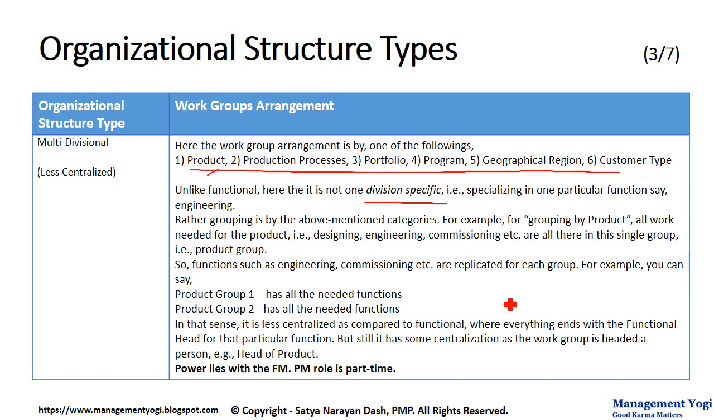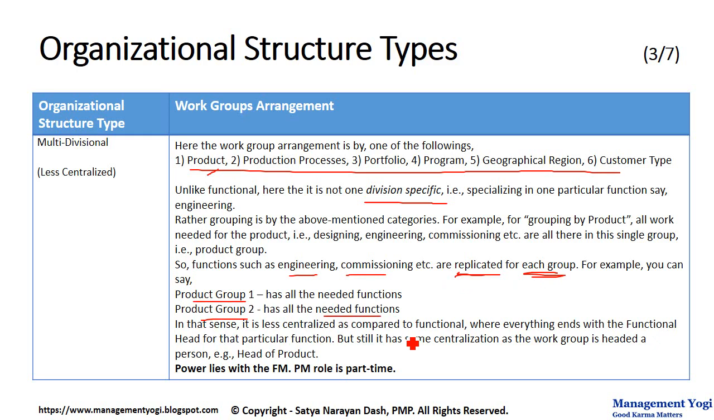These are the categories. For example, grouping by product, or grouping by portfolio, or grouping by customer type. And all the work needed for that particular group will be available there, such as designing, engineering, commissioning, distributing, all will be part of that group. So functions such as engineering, commissioning or distributing are replicated for each group. For example, product group 1 has all the needed functions, and product group 2 has all the needed functions. In that sense, it is less centralized as compared to the functional organization, which is highly centralized, where everything ends with a functional head for that particular function.